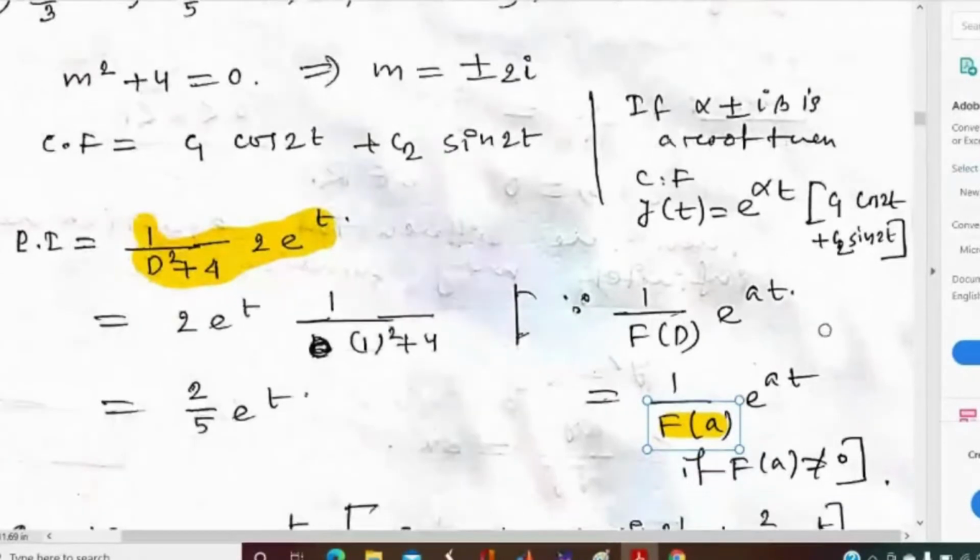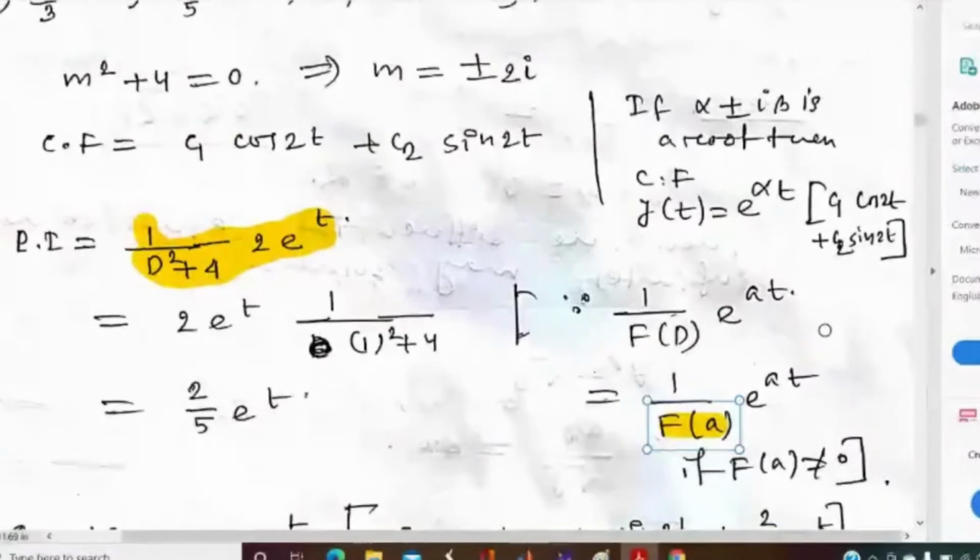Sir, it's 1 by (D minus a) whole square plus 4. If the function on the right side is e to the power at, then we can write the particular integral as e to the power at into 1 by ((D minus a) whole square plus 4) into 1. Why will it be D minus a? We have to replace D by D minus a.